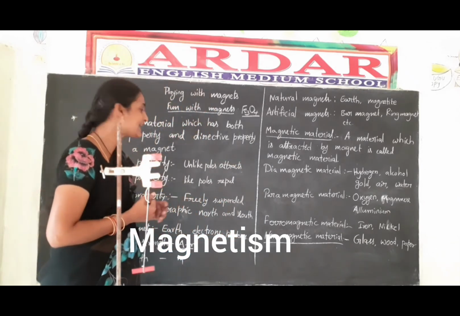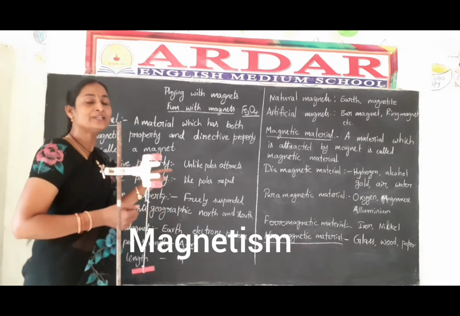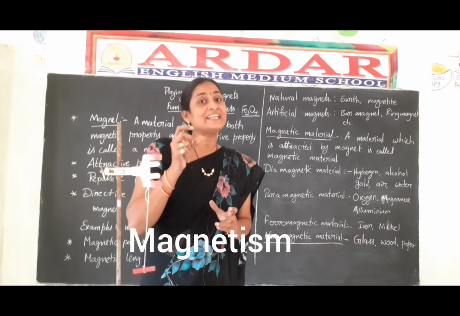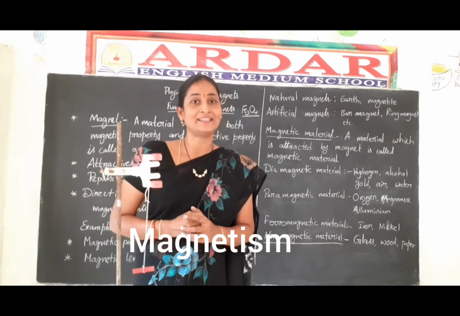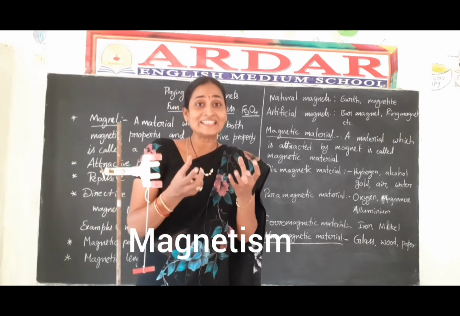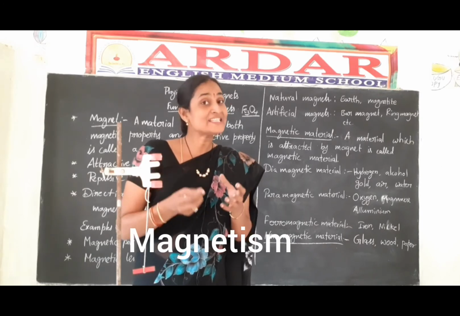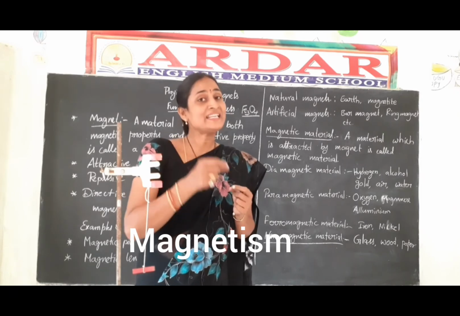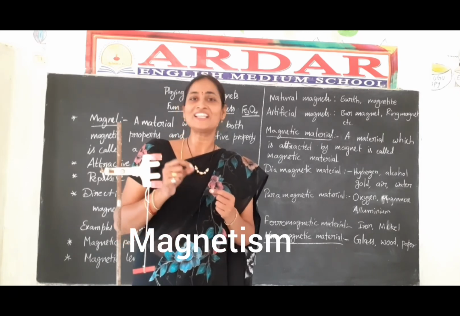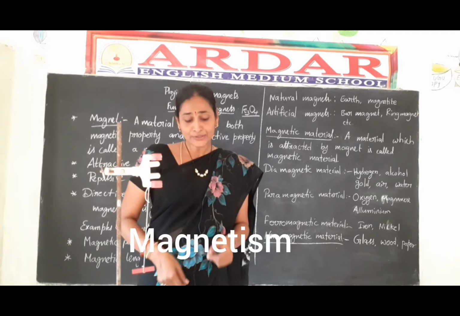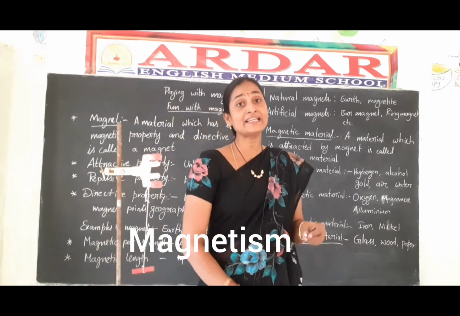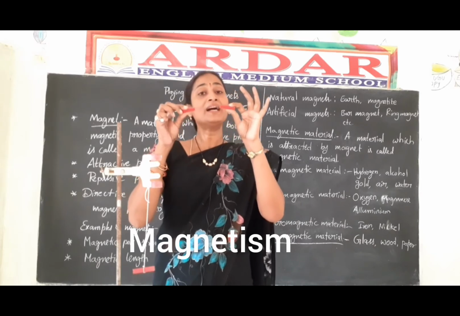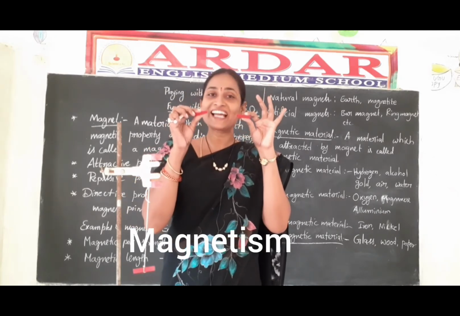So what is attractive property? Attractive property means magnets attract some iron things, and magnets have some attractive power. Magnets attract some materials like iron, cobalt and nickel. And also, do you know, magnets attract each other, but unlike poles attract each other.